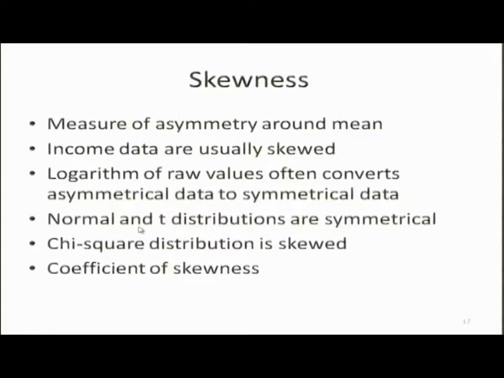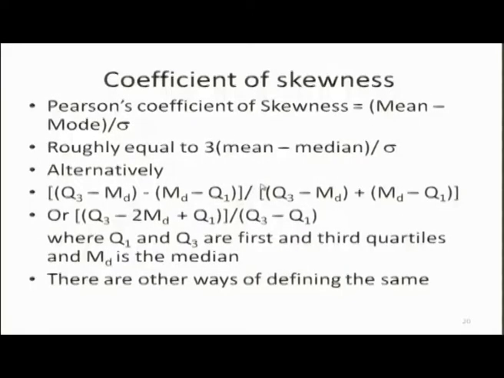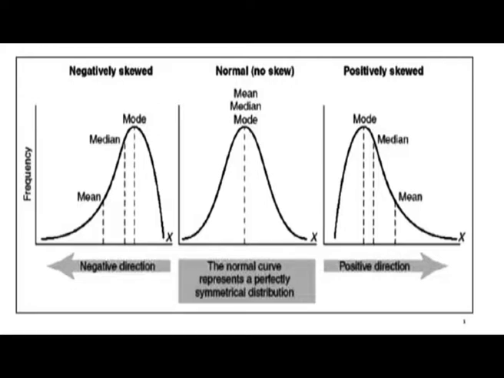Later on you will see that some distributions like normal and t are symmetrical, and some distributions like chi-square are skewed, and just as we have arithmetic mean and geometric mean, we also need a measure of skewness. The distribution may be skewed to the left or it may be skewed to the right. Look at these three figures.